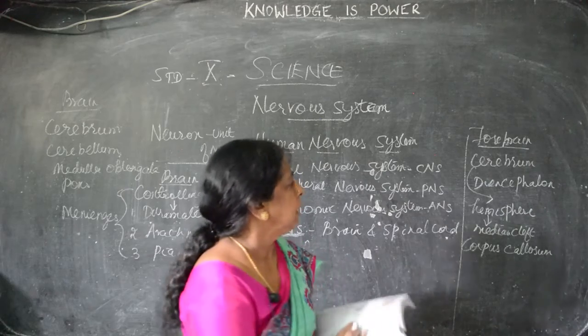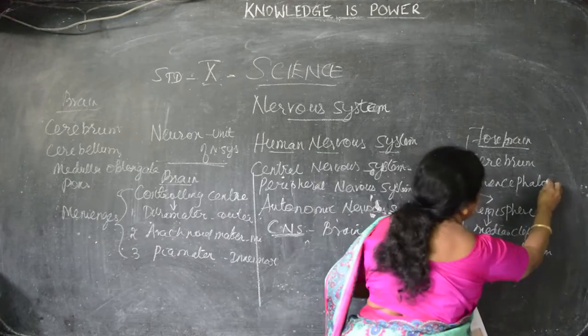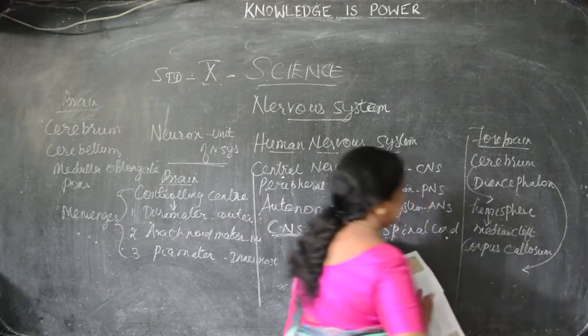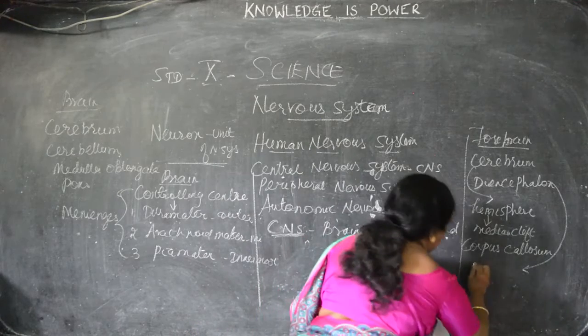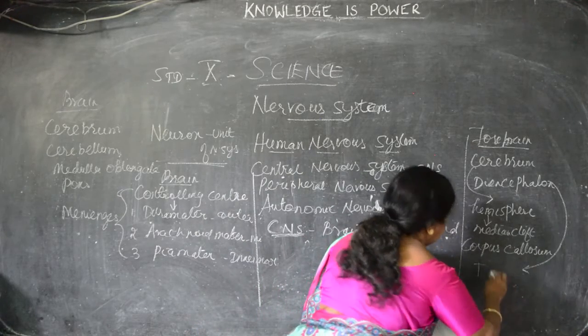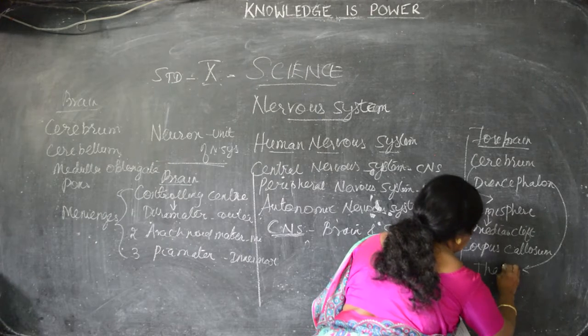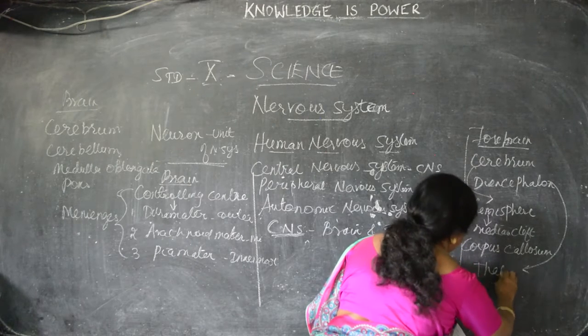Next, we have to say diencephalon. What is in the diencephalon? That is thalamus. Thalamus is the part. What is present in the diencephalon means thalamus.